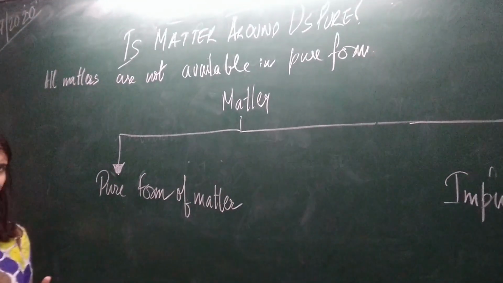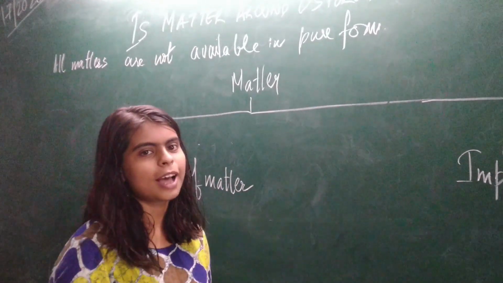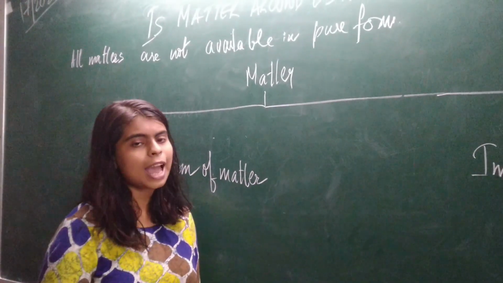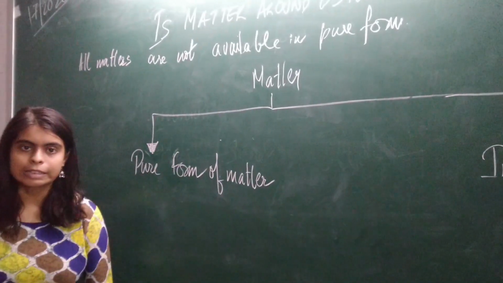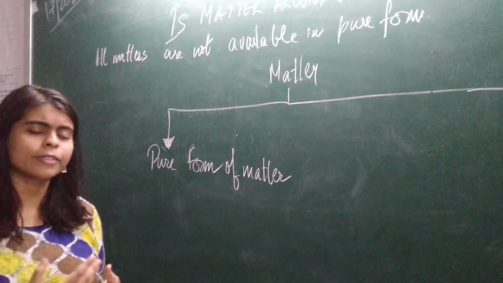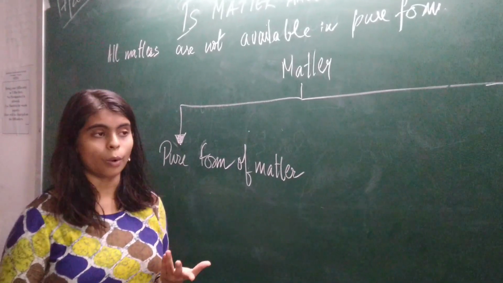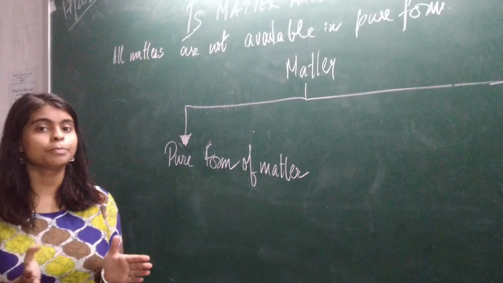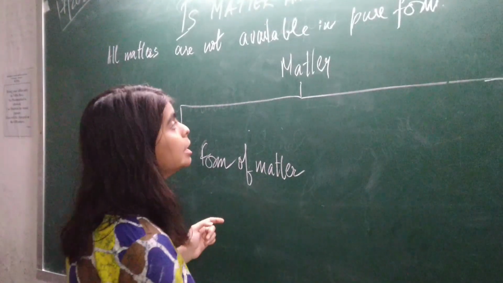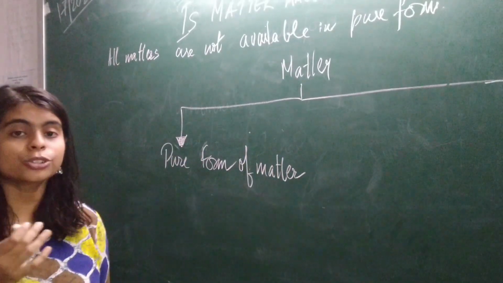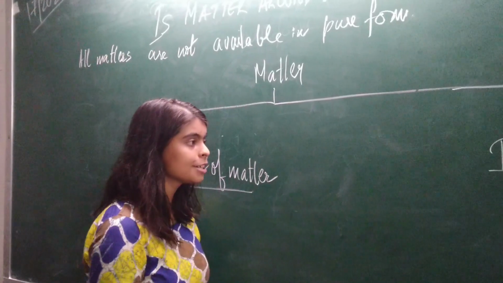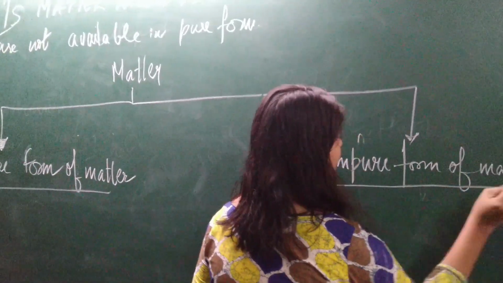Now tell me, we know what is matter. We all know what is matter. Matter is something that occupies space, has mass, and can be felt by the sense organs. But now tell me, is this matter always available in pure form? No. All matter is not available in pure form. So, since matter is not available in pure form, it is classified based on purity. It is classified into pure form of matter and impure form of matter.